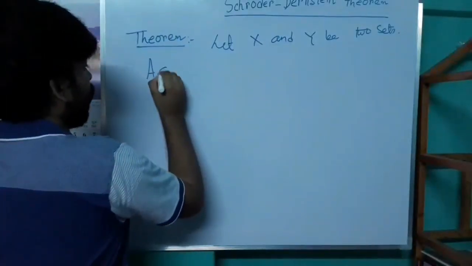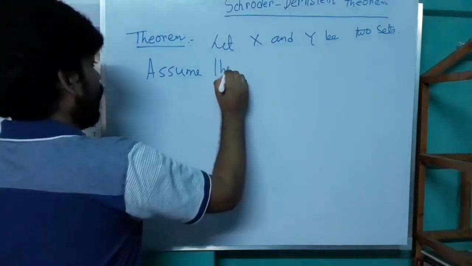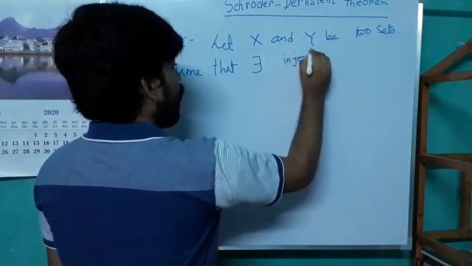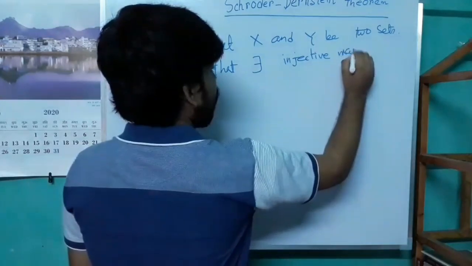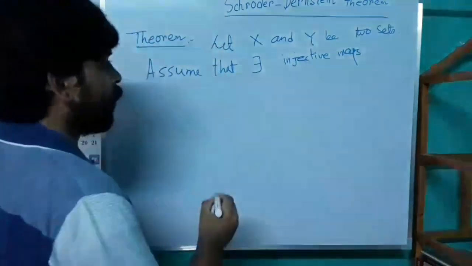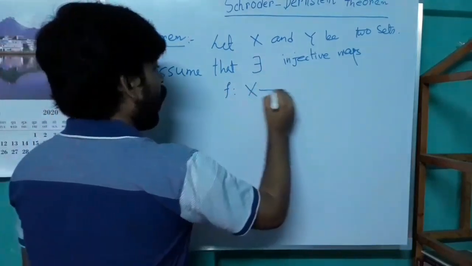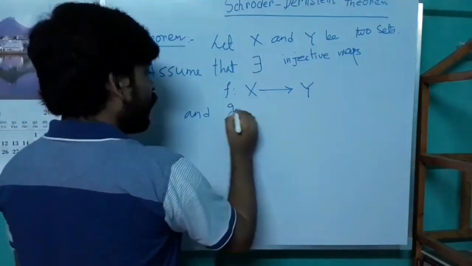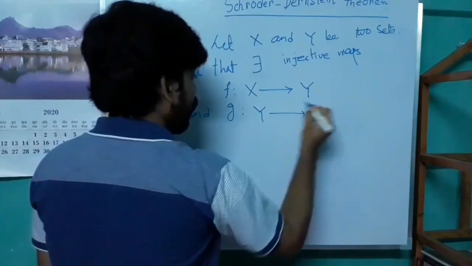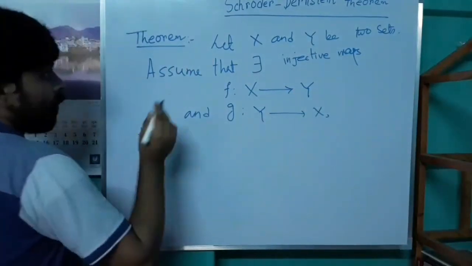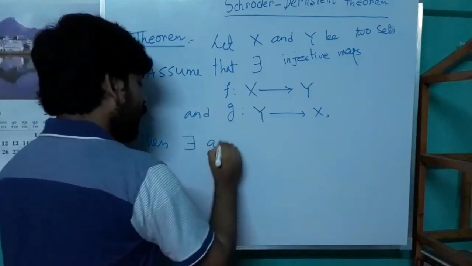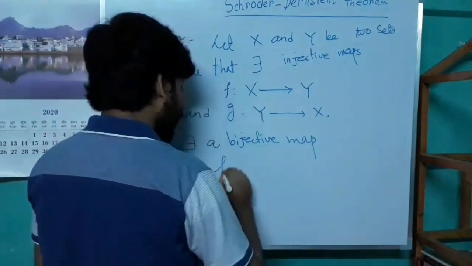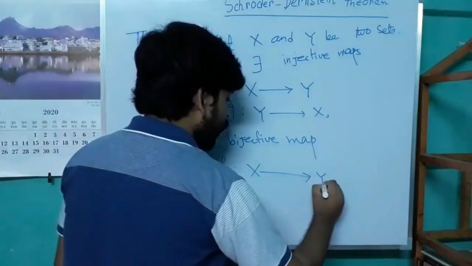Assume that there exist injective maps f from X to Y and g from Y to X. Then there exists a bijective map h from X to Y.